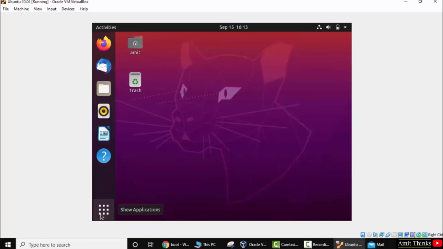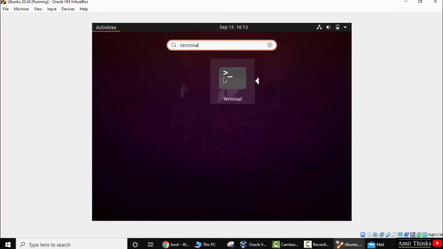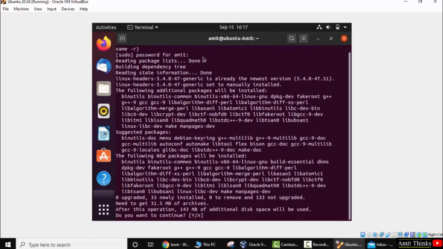Now go to terminal, click here, applications. Here type terminal, click on it. Now we have typed the command, press enter, enter the password. Now it asks, do you want to continue?